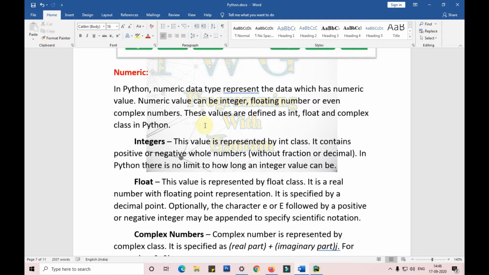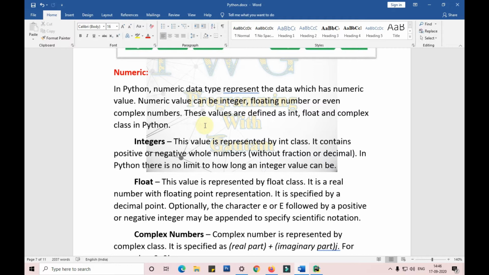It contains positive or negative whole numbers. Any number without a decimal or fraction is called an integer value, guys. In Python, there is no limit to how long an integer can be. You can also store your mobile number as an integer in Python.